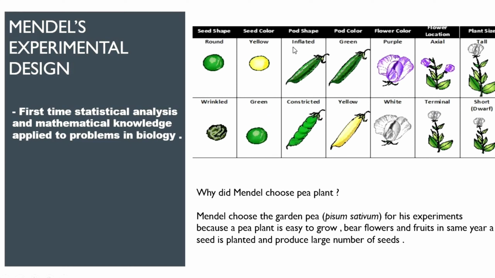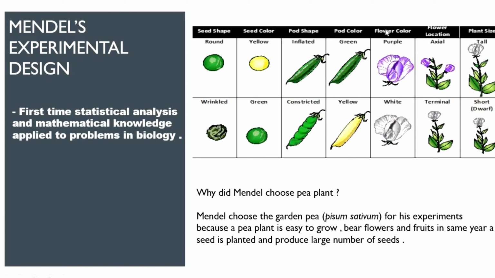Pod shape, dominant is inflated, recessive is constricted. Pod color, dominant is green, recessive is yellow. Don't get confused between seed color and pod color. In seed color, the dominant color is yellow, whereas in pod color, the dominant one is green. Students most of the time get confused in this, so I am pointing it out specifically: don't get confused in seed color and pod color. The dominant color for seed is yellow and for pod it is green.